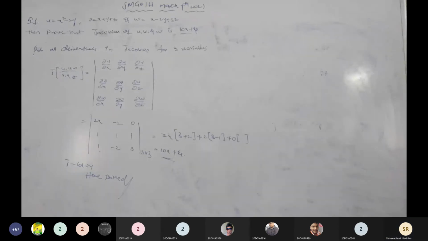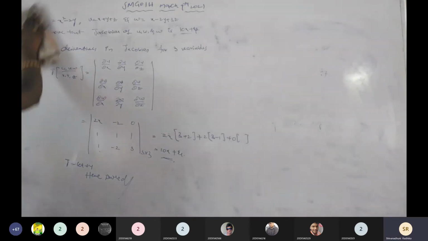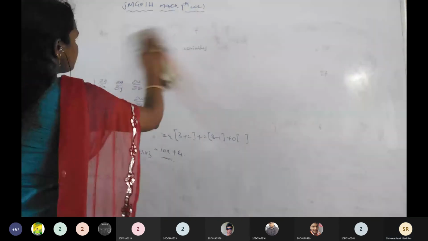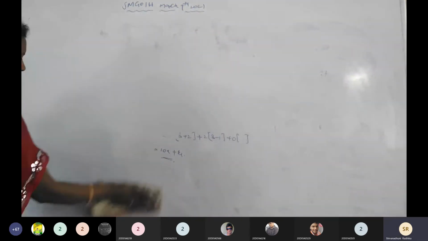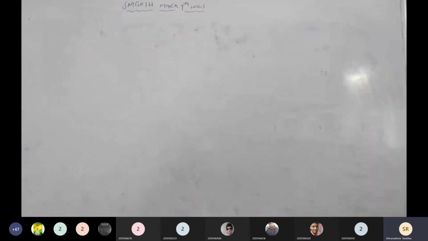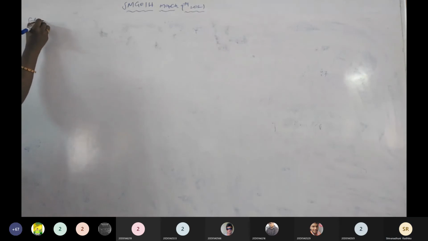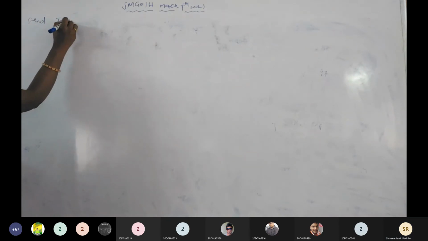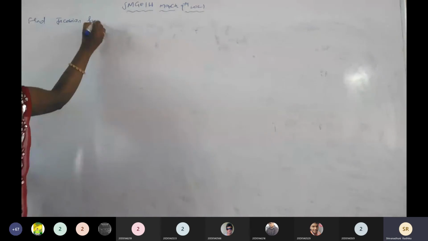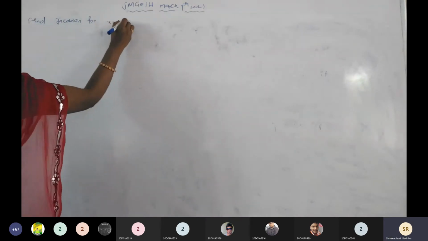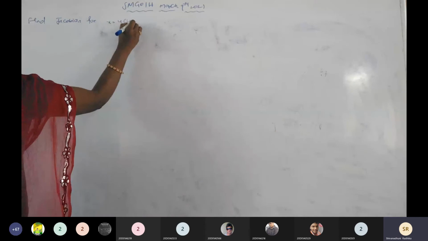Next problem, write down. Third one. In this session, the third problem is the last one. This is the last problem. And find the Jacobian. Find Jacobian for x equals u into 1 plus v and y equals v into 1 plus u.